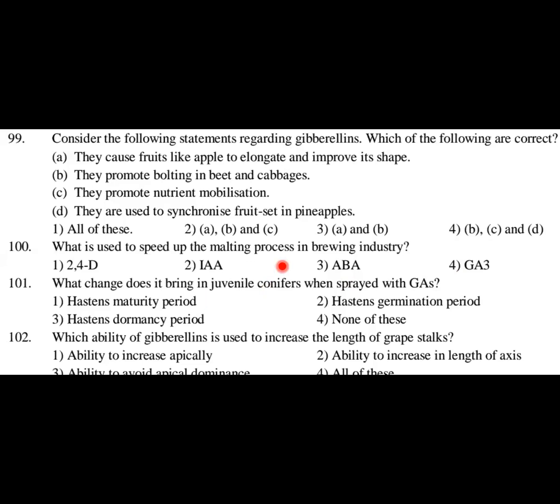In brewing industry, alcoholic beverages are prepared. Beer is one among them. And there is a process called malting where enzymes are released, hydrolytic enzymes like alpha amylases and beta amylases, and they hydrolyze the starch which is present in the malt, or in the barley mash. So option 4 is the right answer.